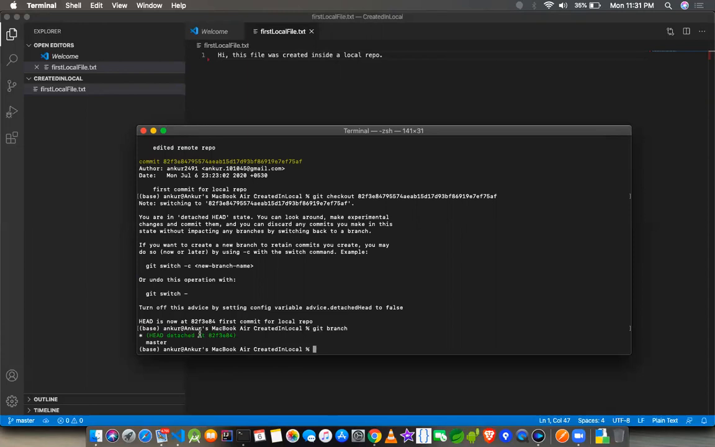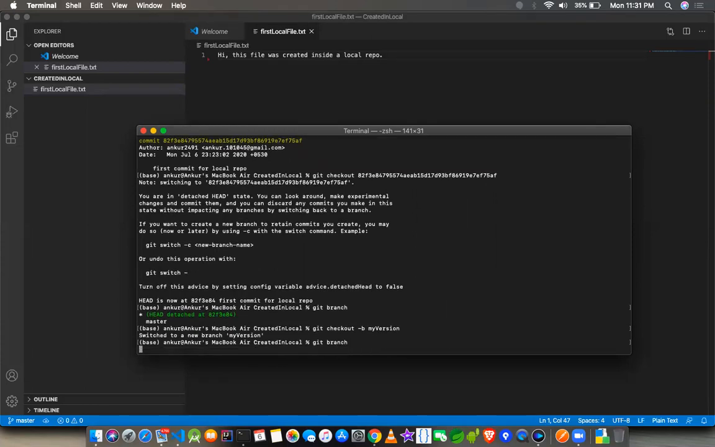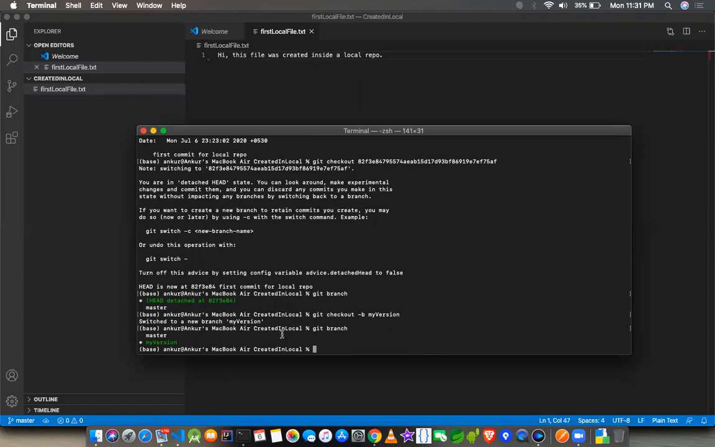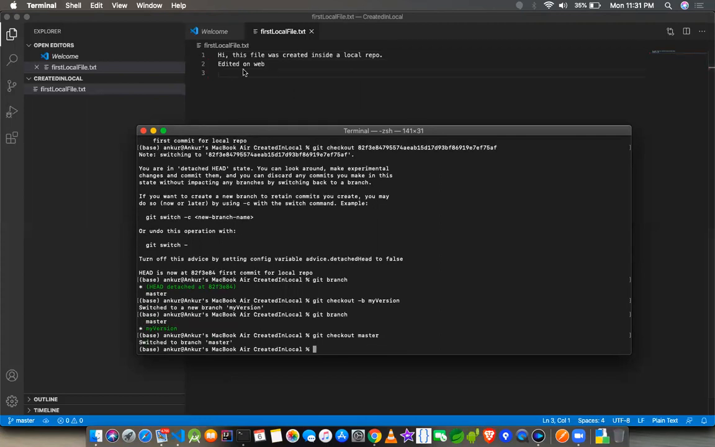If I want, I can go ahead and create a new branch out of it. How do I do that? I'll just do git checkout -b. B stands for a new branch. I'm currently on this version of the code which I did earlier, and I don't want to be on this detached HEAD. I want to create a new branch. So I just do my version, and I'm switched to this branch. You see, my version. And I can again go back with git checkout master. You see, it came back again.